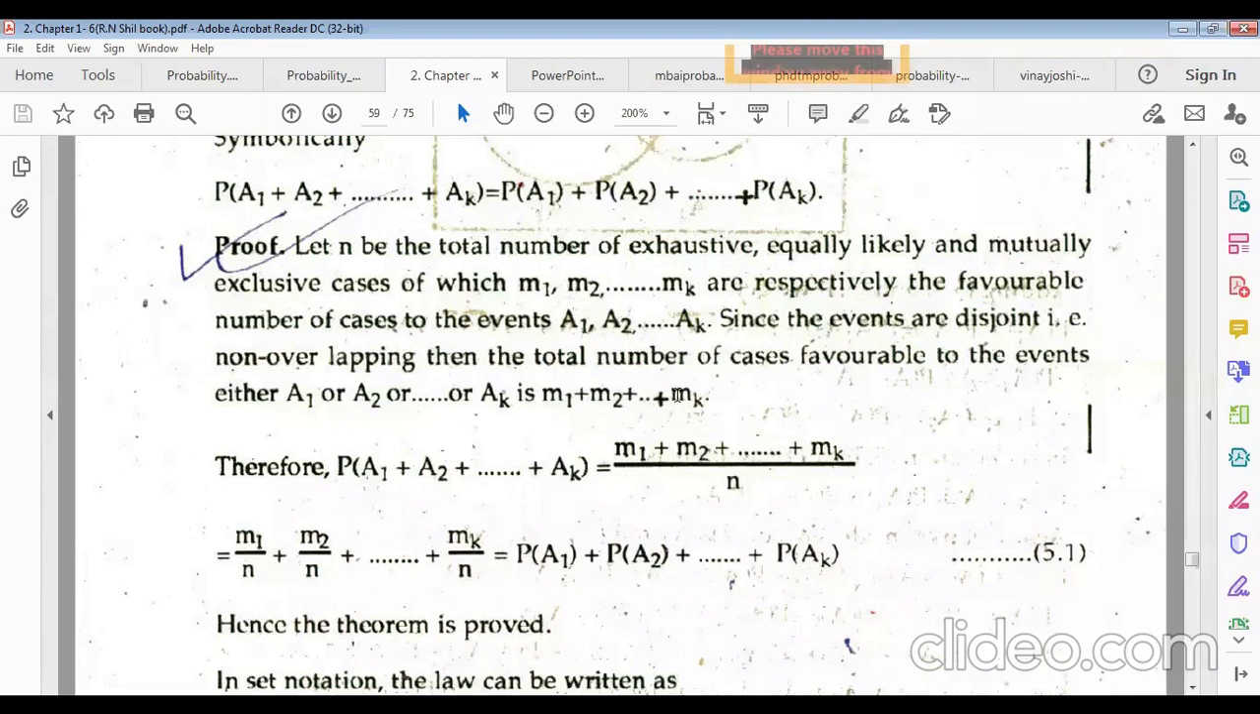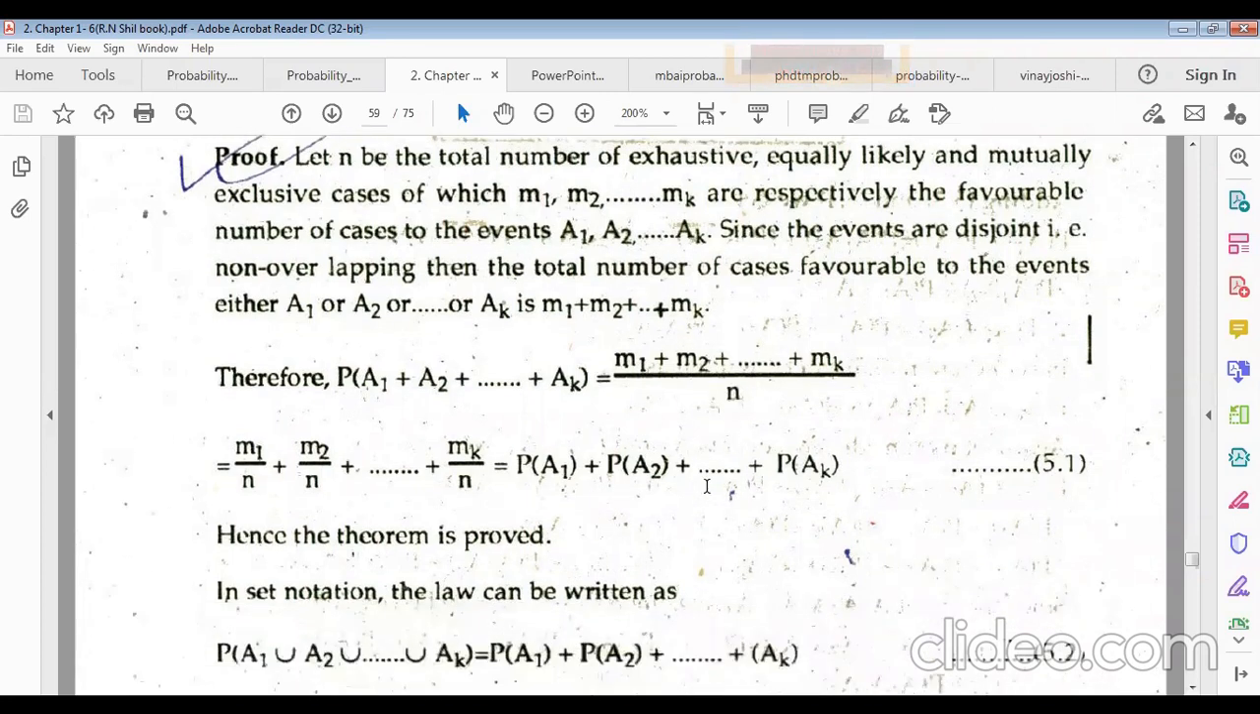Now what will the total number of cases be? M1 plus M2 plus dot dot MK. You must know from the definition of probability, the probability of all events equals the favorable cases, M1 plus M2 dot dot MK, over the total number of cases. The total number of cases is n. According to the definition of probability, favorable cases divided by total number of cases. Now we can write this as M1 divided by n plus M2 divided by n plus dot dot plus MK divided by n.